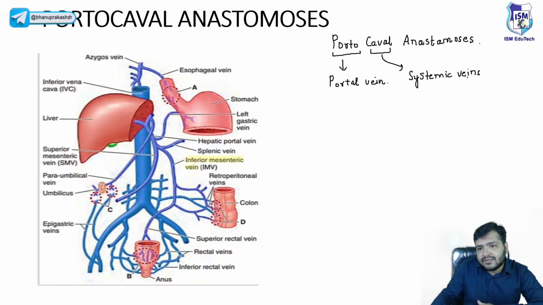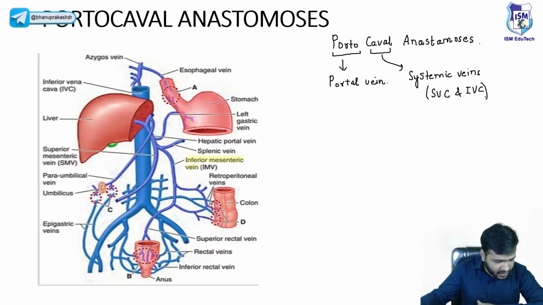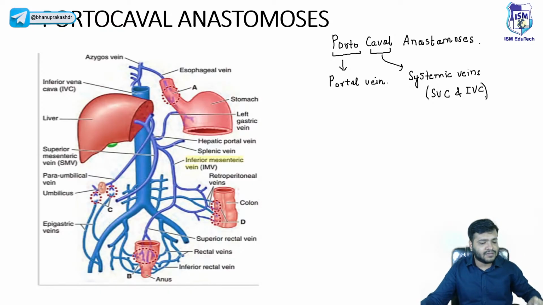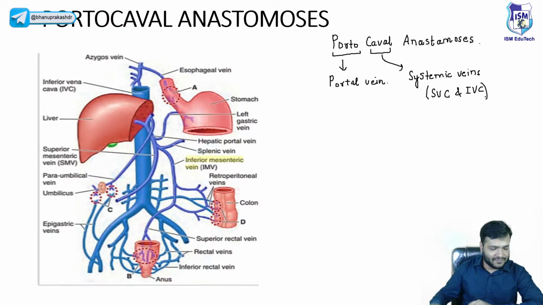Systemic veins. And when I say systemic veins, you are very well aware that we are talking about the superior vena cava and the inferior vena cava. Portal vein, it is formed from which two veins? I'm asking that question, beta. Right? Yeah, Garima, very good, beta. Splenic and the superior mesenteric vein. That is the answer that I want.